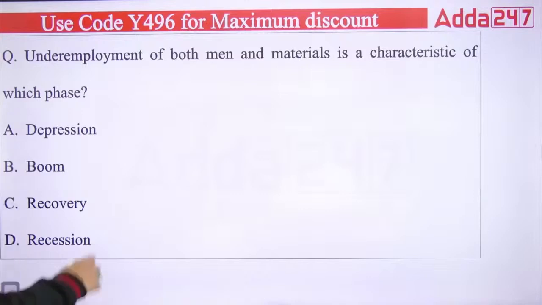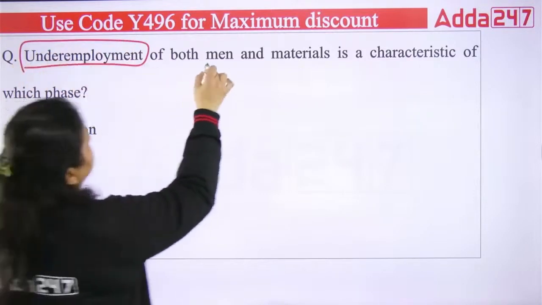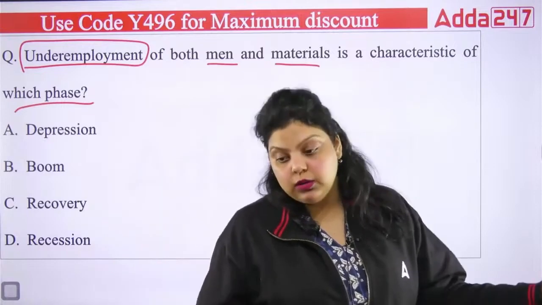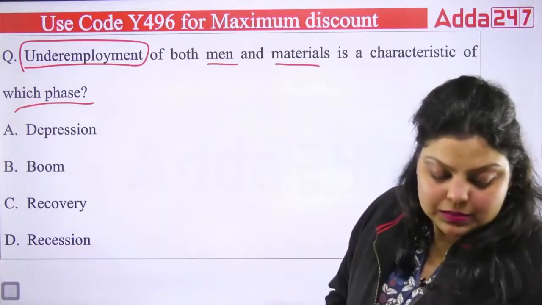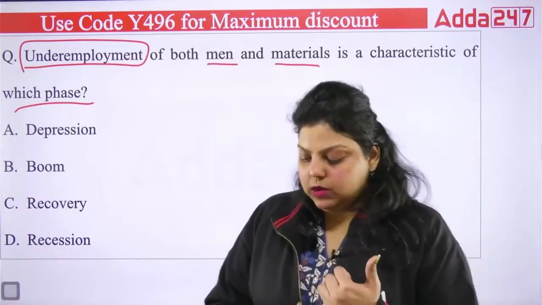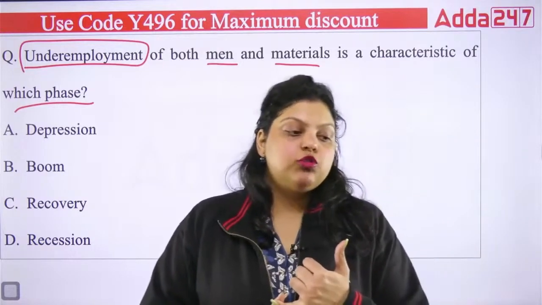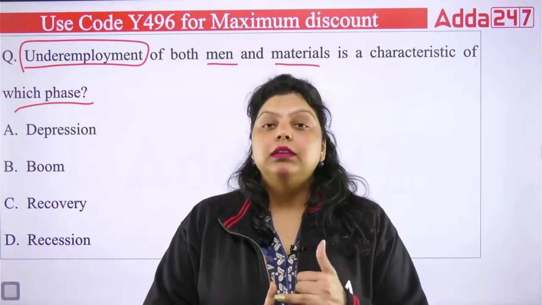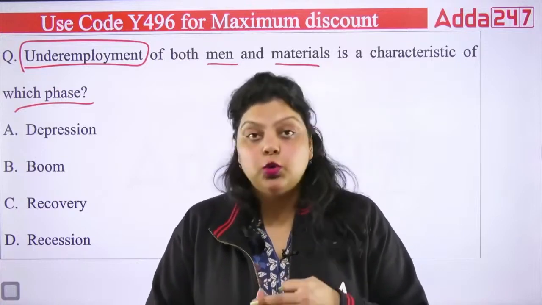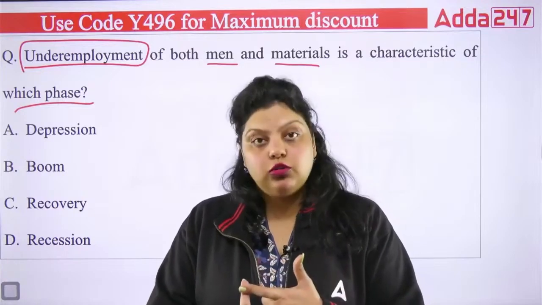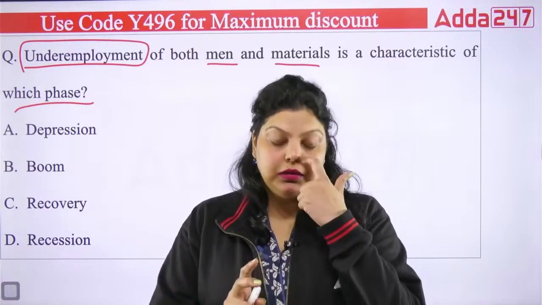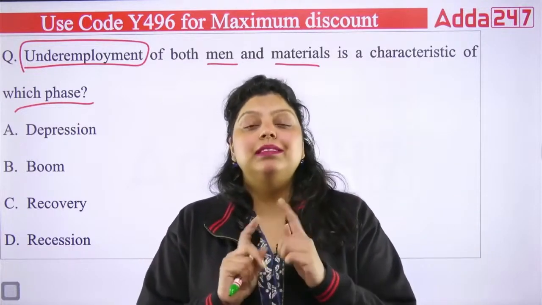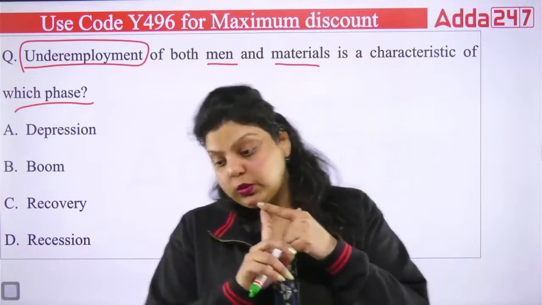Next. The underemployment of both men and material is characteristic of which phase? Now, I guess everybody knows unemployment. What is unemployment? It is when a person is physically and mentally capable of working, willing to work, skilled to do the work, and looking for a job. He is skilled, physically and mentally fit, looking for a job but still not able to find one. That situation is known as unemployment.